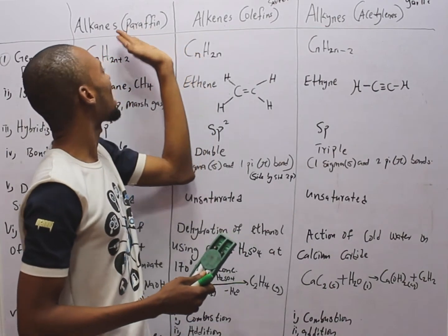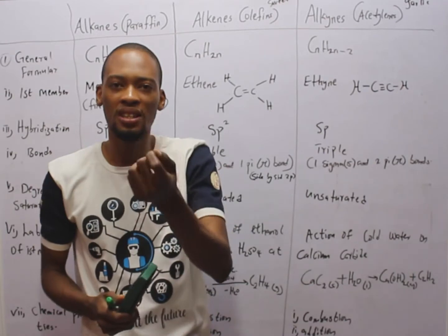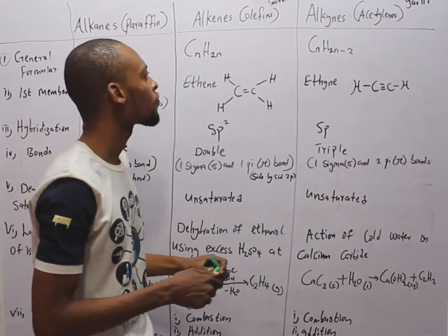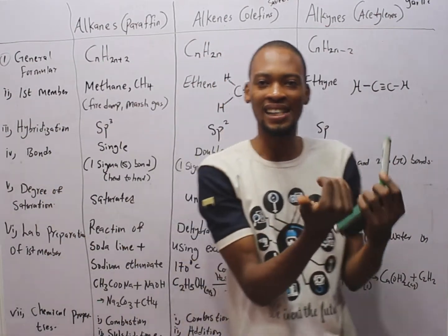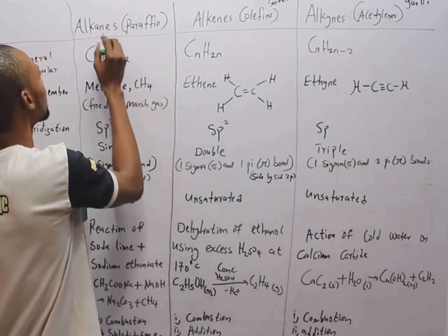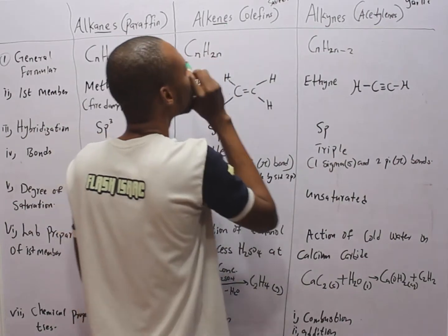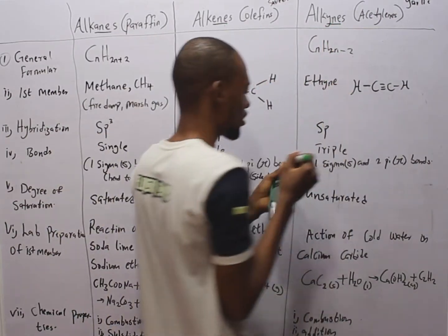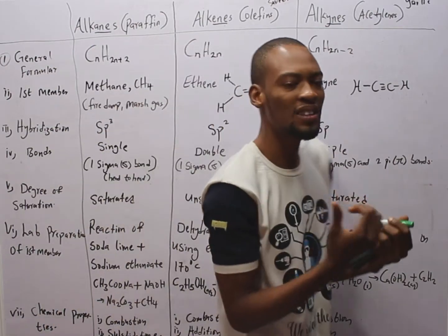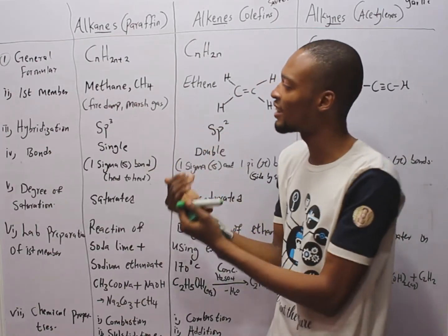Now, alkanes are odorless. Alkenes are sweet. And alkynes have a garlic smell. While dealing with alkanes, alkenes, and alkynes, take note of something. Here, ANE, here, ENE, and here, YNE. That is what makes the difference. And take note, they are aliphatic hydrocarbons and they are acyclic.